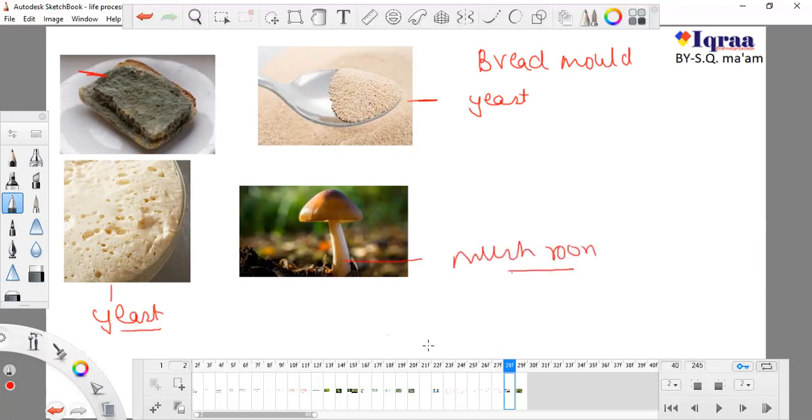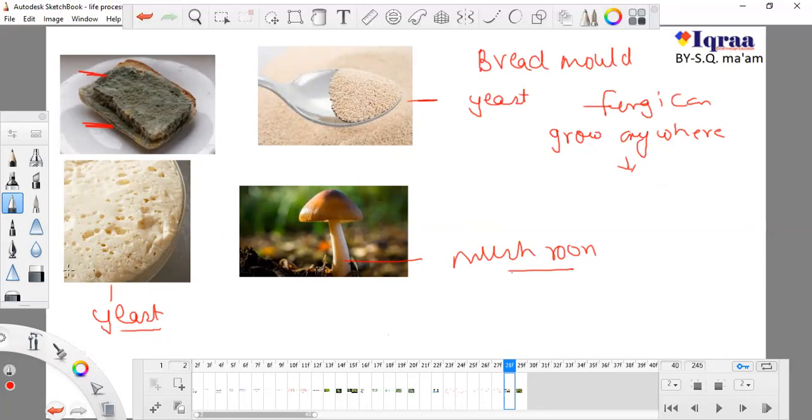All of them are fungi, and the property of fungi is that they can grow anywhere. Why can fungi grow anywhere? You can find fungi on rocks, on food material, and on your clothes. Fungi are also present in your ear canal. Fungi can be present on your scalp, which is known as dandruff. Dandruff is a type of fungi. So fungi are present everywhere.